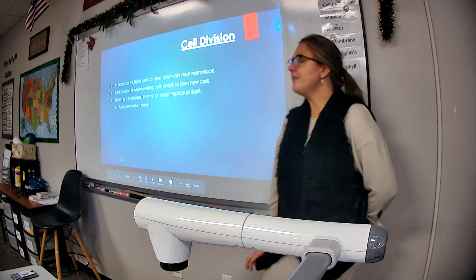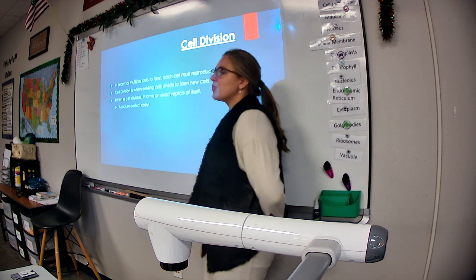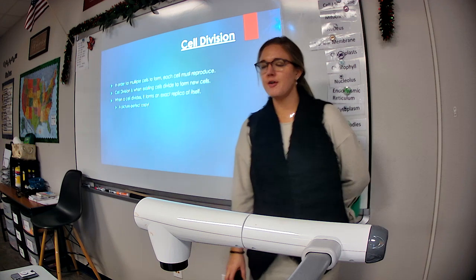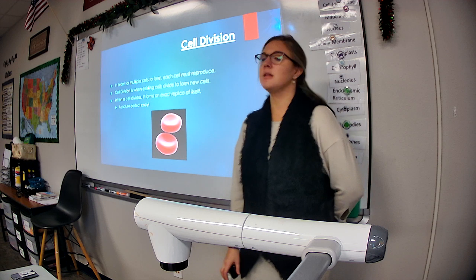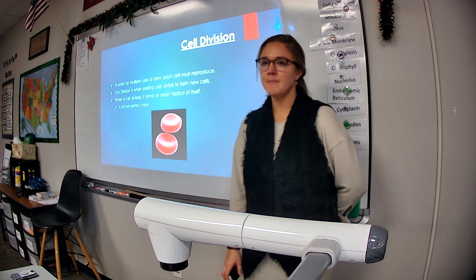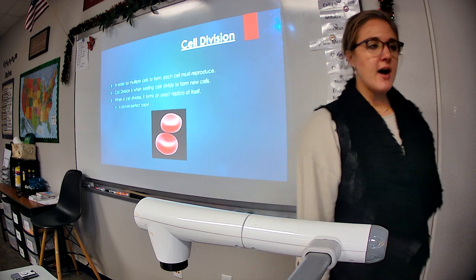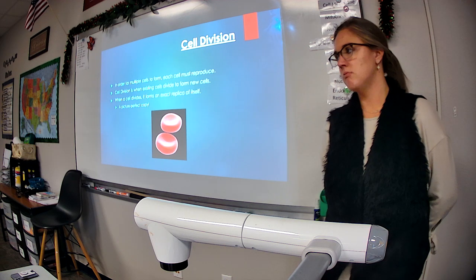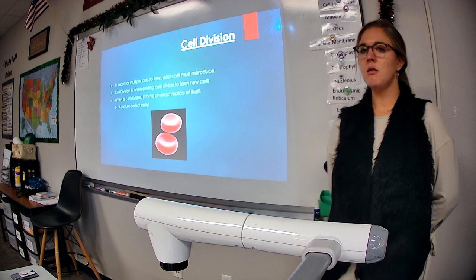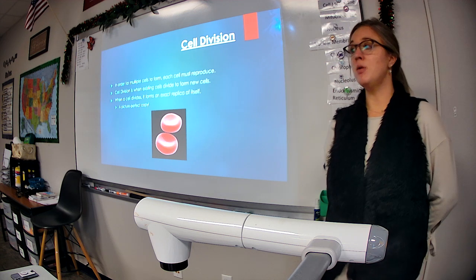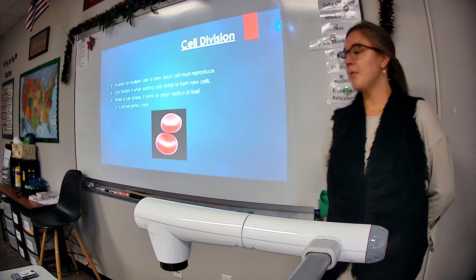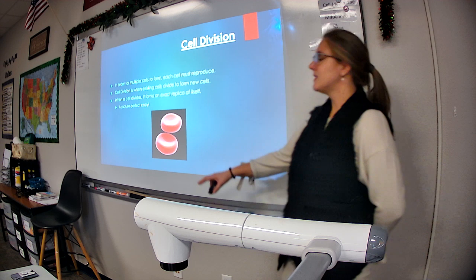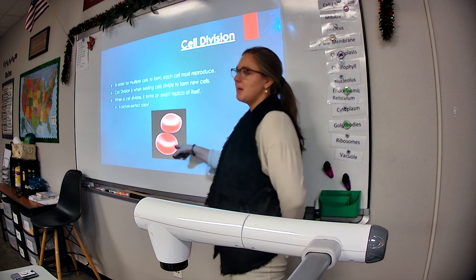When a cell divides, it forms an exact replica of itself, which means it is a picture-perfect copy. They are exactly the same. If a nerve cell is going to divide and reproduce to form another one, it's not going to reproduce a skin cell. A muscle cell will not multiply into a bone cell. A red blood cell will not multiply into a white blood cell. When a cell divides, it forms the exact same copy of itself.